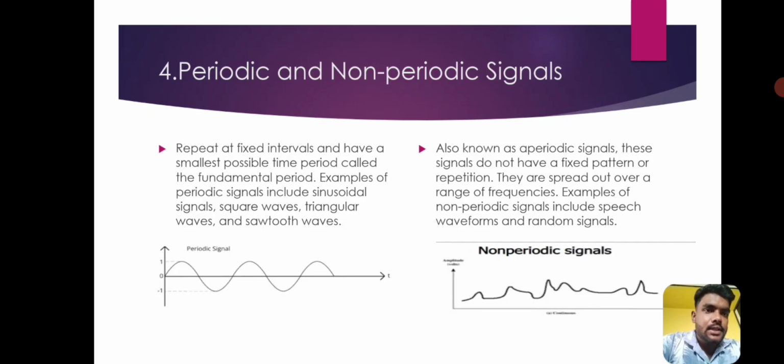And non-periodic signals, also known as aperiodic signals. These signals do not have a fixed pattern or repetition. They are spread out over a range of frequencies. For example, non-periodic signals include speech waveforms and random signals. The speech waveforms and random signals are non-periodic signals. They have no definite shape.